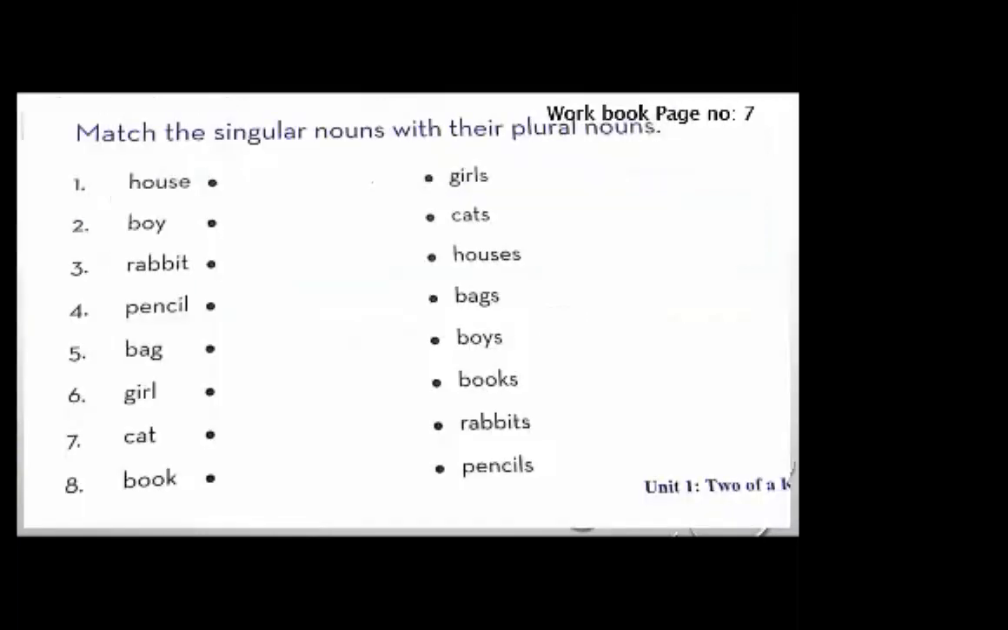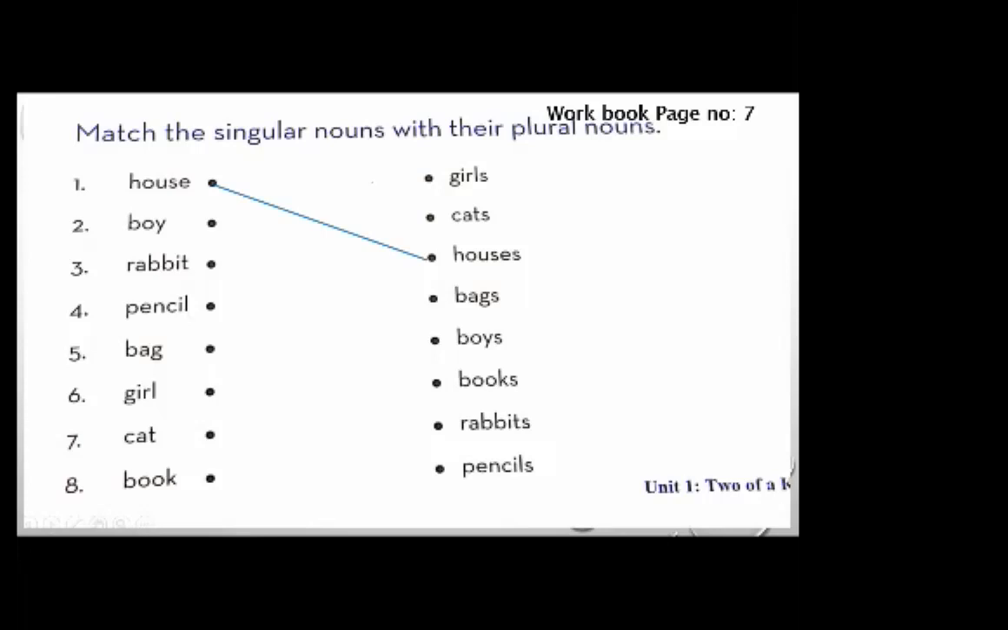Dear students, open your workbook to page number 7. This is your next exercise. Match the singular nouns with their plural nouns. Take a scale, meaning ruler, and a pencil and match it with me. The first one is house. So we will match the house with girls, cats, or houses. Which one is correct? Girls, cats, or houses? Very good. Houses is the correct answer.